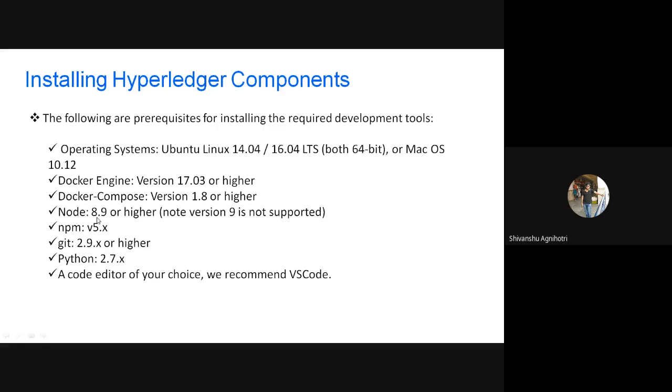Suppose you are going to write your smart contract in Golang, then you will have to install the Go language repository in your system. And a code editor is also needed. VS Code is generally used on Linux, but the code editor is of your choice, whatever you want you can use. So these are basically the prerequisites.